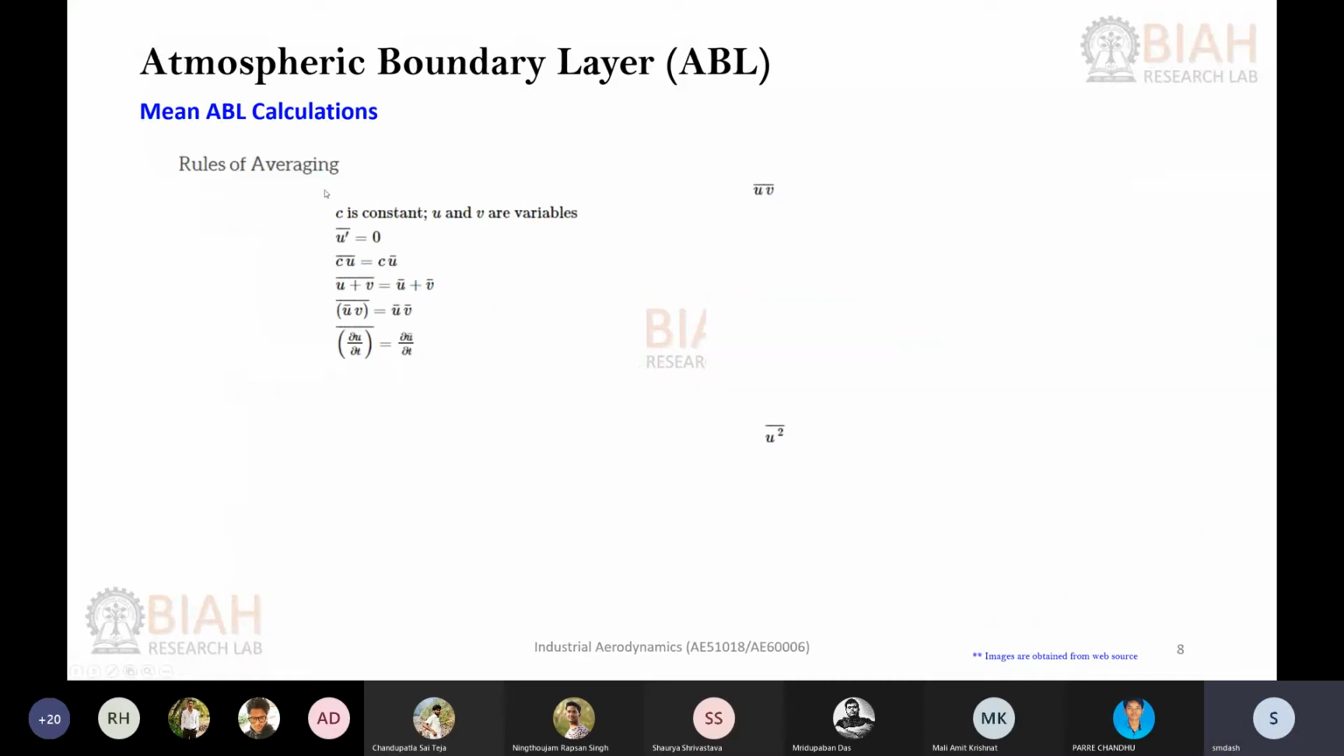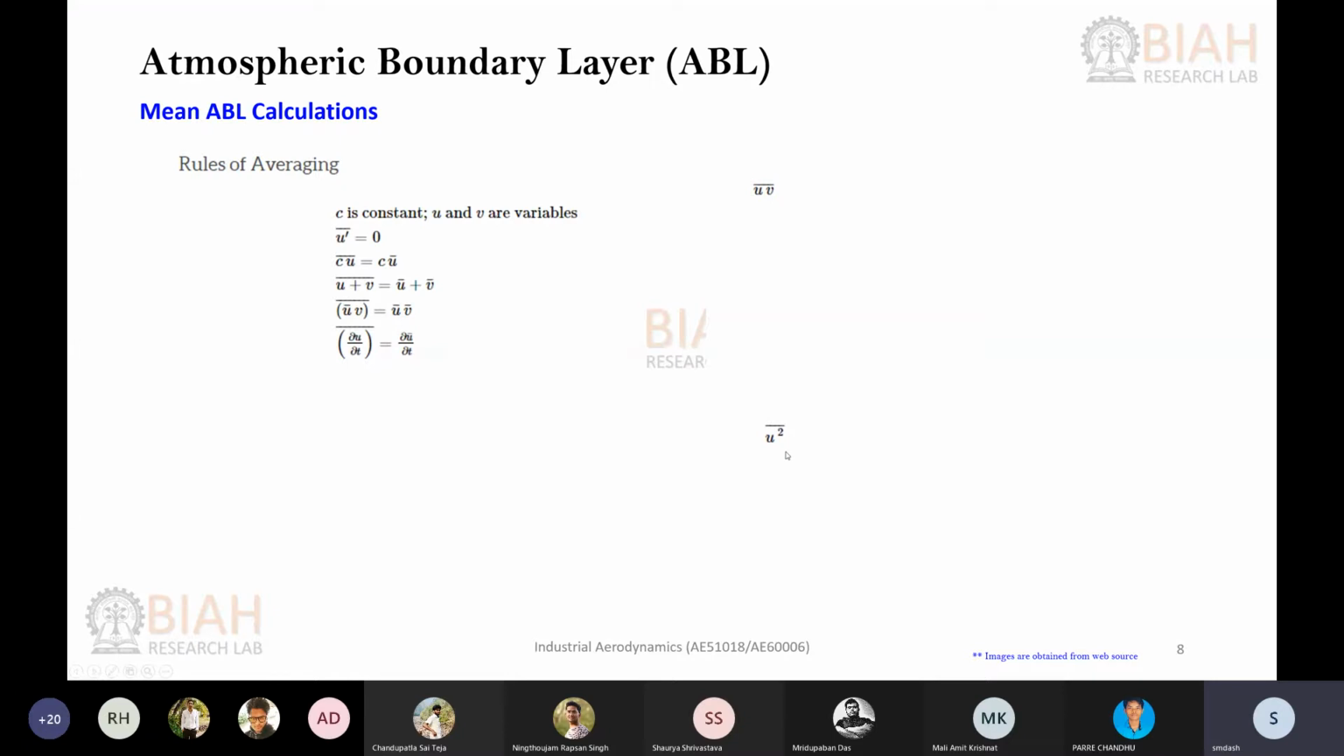And there are a few rules of averaging. These are like u prime bar. This means the averaging of the fluctuating component. Averaging of the fluctuating component will be 0, so the positive and negative parts of the fluctuation will cancel out when you do the averaging. If you multiply a constant with u, that will give c u bar. The fluctuating part is not there because it is 0, and you just get the constant times u bar. The same way you can follow for the others.